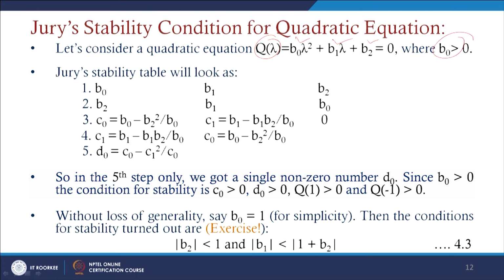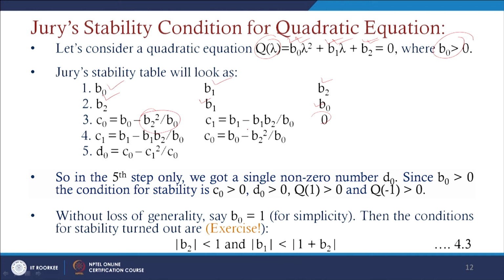First, we write all the coefficients in the form b0, b1 and b2. In the reverse way, that can be written as b2, b1, b0. First, we multiply this element by b2 by b0 and subtract from the first row. If we do that, we find that the last element is 0, and here we can write b0 minus b2 into b2 by b0, that is, b0 minus b2 square by b0.